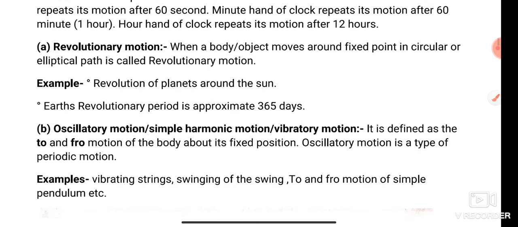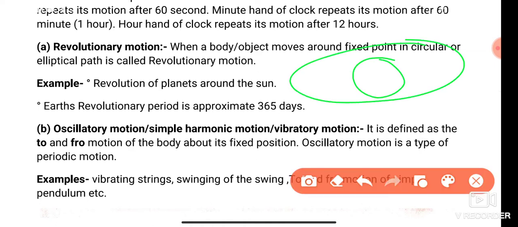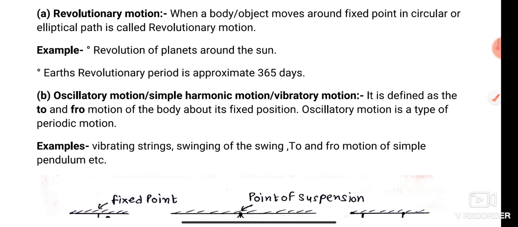Periodic motion is further of two types: revolutionary and oscillatory. Revolutionary motion is when a body or object moves around a fixed point in an elliptical or circular path. Like the revolution of the planets around the sun. The Earth's revolution period is approximately 365 days.